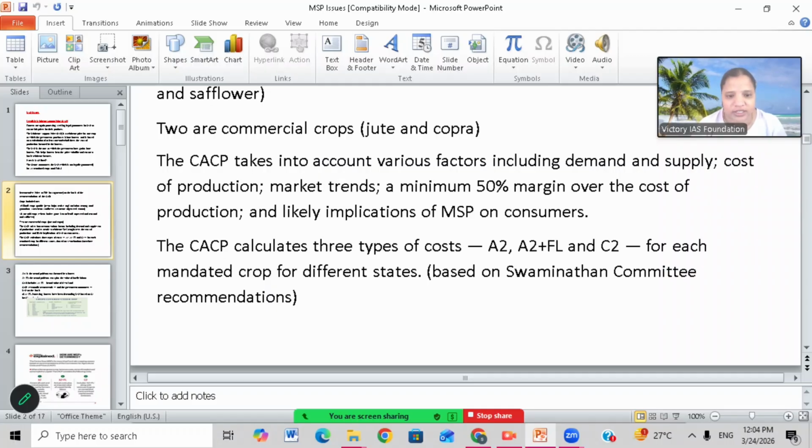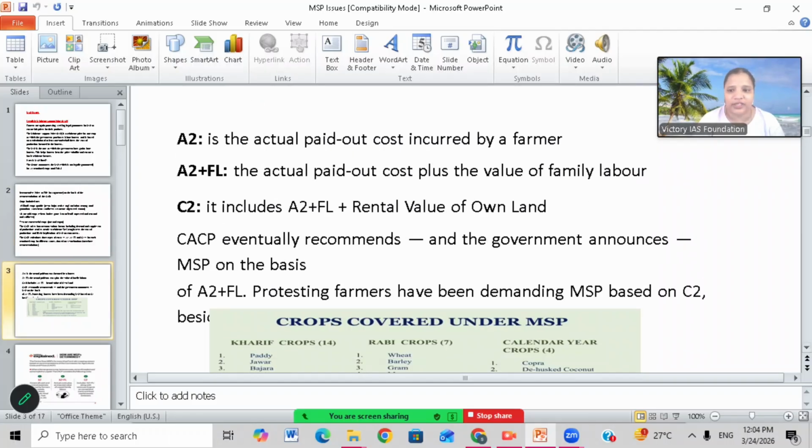So based on Swaminathan committee recommendations, they take into account all these things for each mandatory crop for different states. So what is A2 here? It is the actual paid out cost incurred by the farmer. How much cost the farmer is incurring to produce a product.